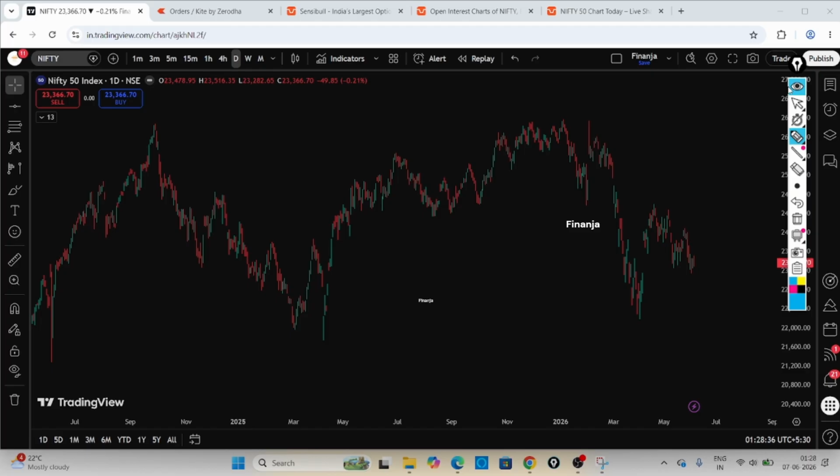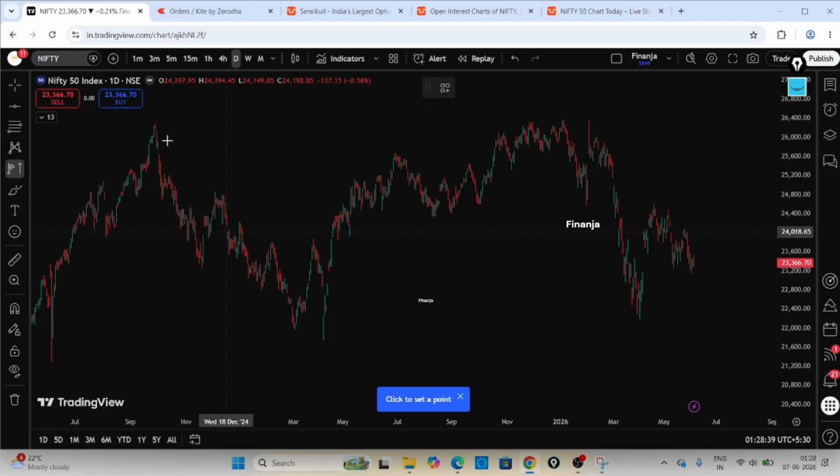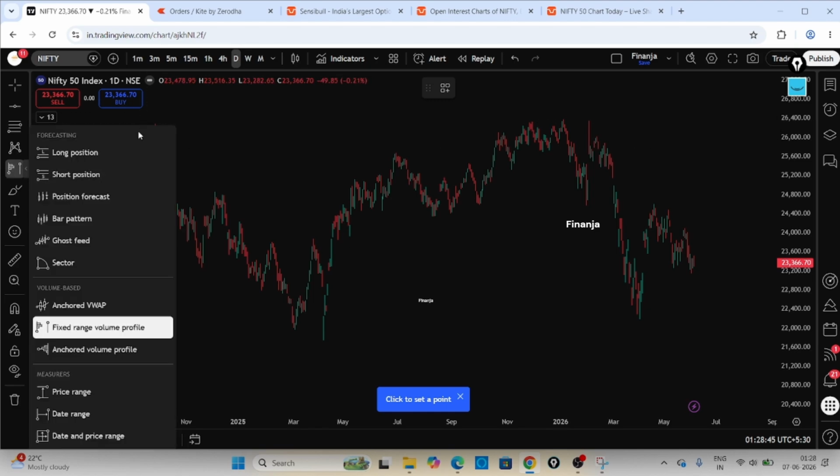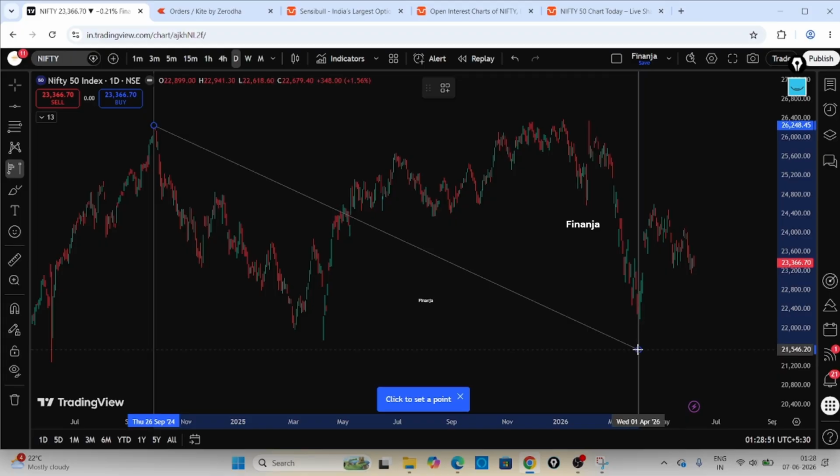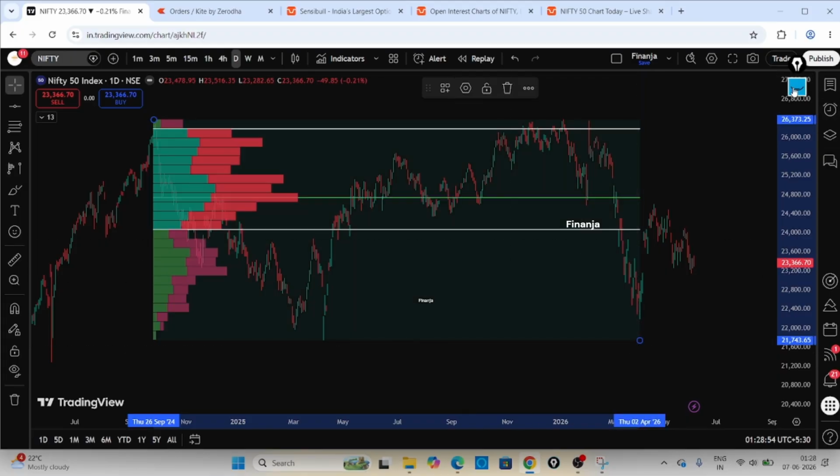Okay, now I will take the bigger swing actually. Maybe this range I will take it totally. You can see this range I will take, else I can take this range as well. Where exactly the range? So from here to here.